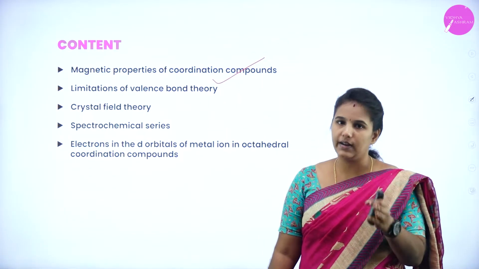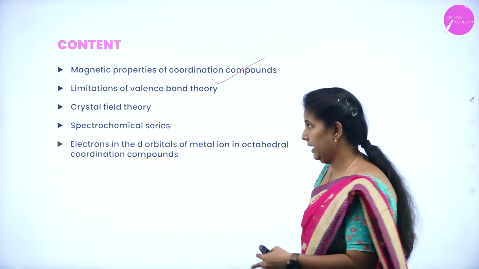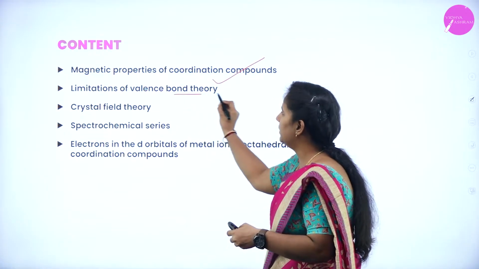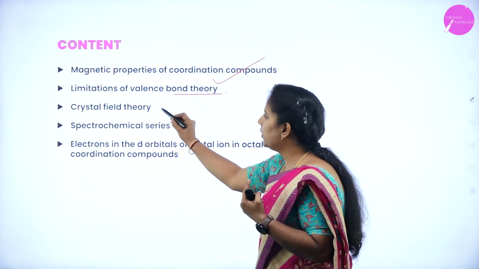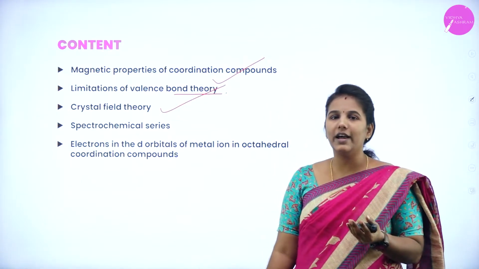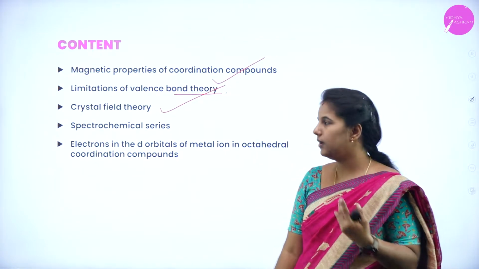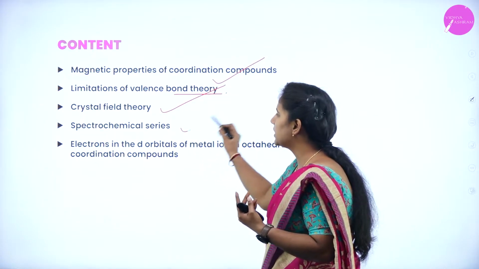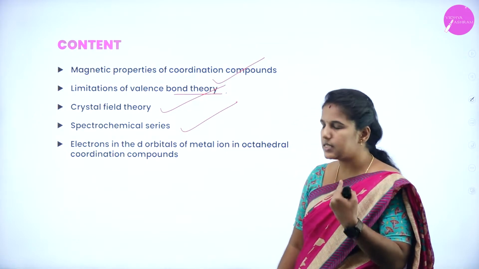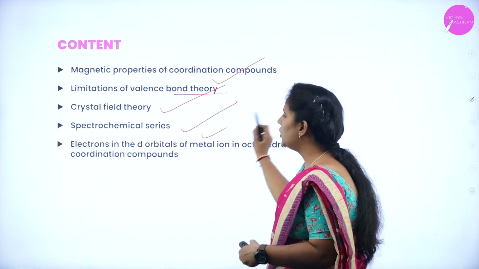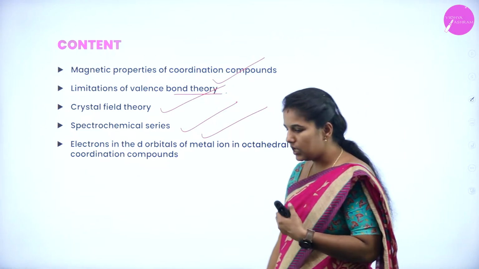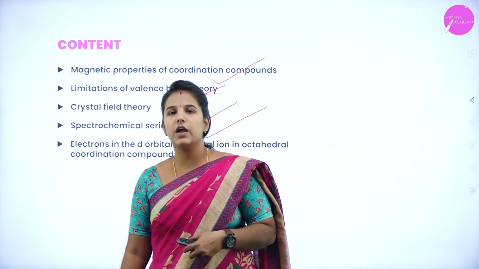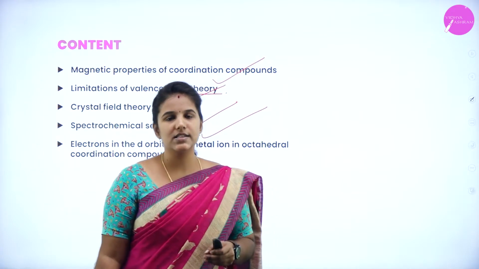Today let us move on to the next topic of this unit by understanding the magnetic properties of coordination compounds. We are going to understand the limitations of valence bond theory also, and we are going to deal with a new theory called crystal field theory. We are going to understand the spectrochemical series in that, and how the electrons in the d orbitals of the metal ion in octahedral complexes behave. That is also what we are going to understand in this session.